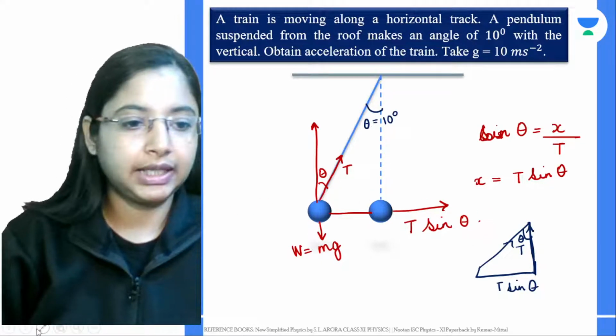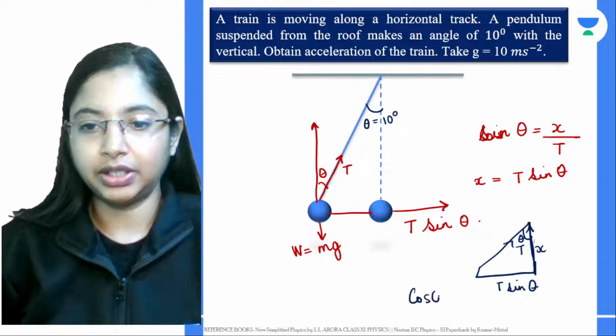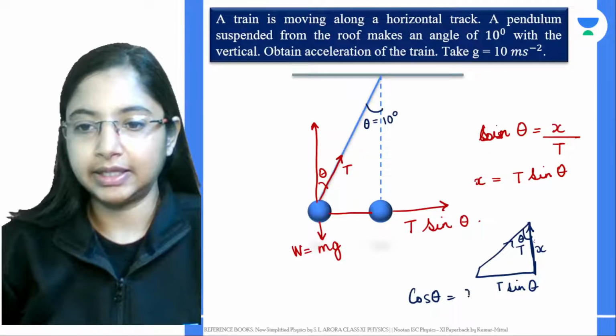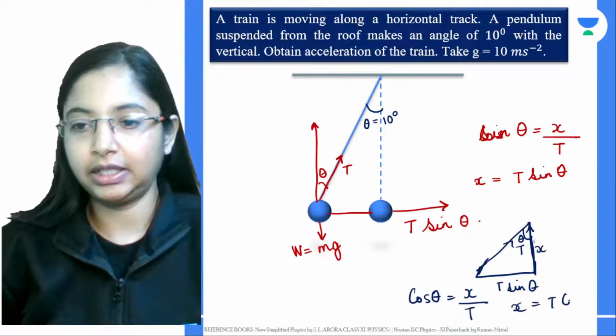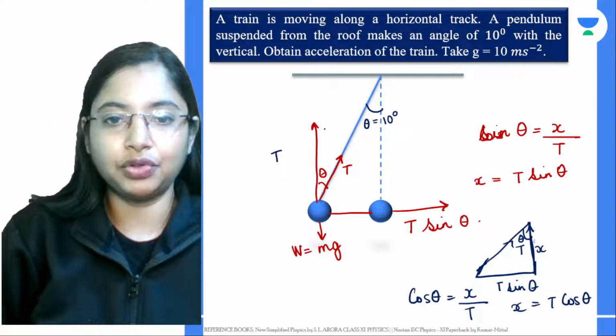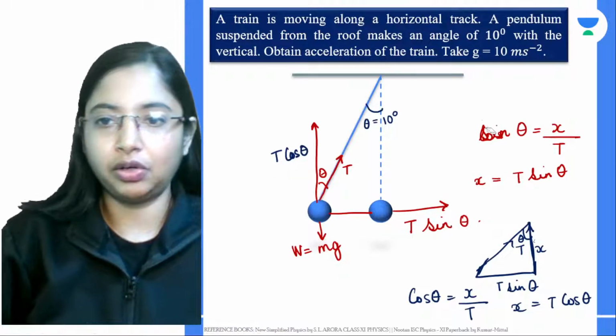For that, let's take this x. So this will be cos theta. Cos theta is the adjacent, or the base side over here, that is actually x by perpendicular. Perpendicular is again this tension force T. From here, x you will get as T cos theta. So this vector over here is T cos theta. Alright, so we have resolved all the components.